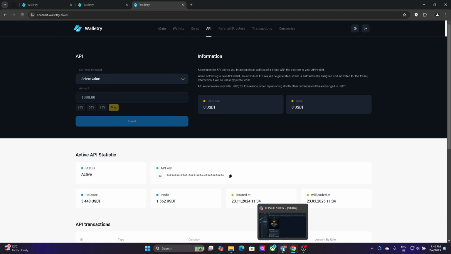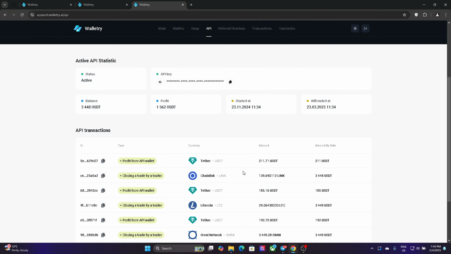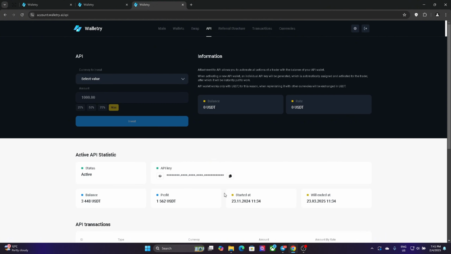So after you pay the bot, of course, you're going to have a hash that you paid, the transaction hash, let's say the ID. As here, if I copy this, it's going to be the same when you are paying from the bot. What I'm saying is going to be the same, like ID or maybe hash or something like this. After you do this, you're going to be activated automatically and it's going to start trading. You don't need to be worried about anything.